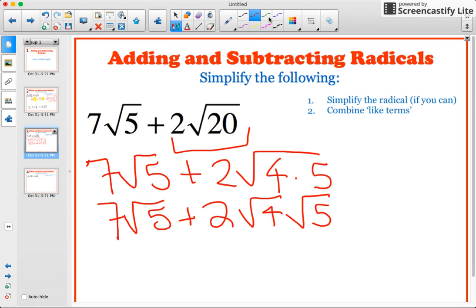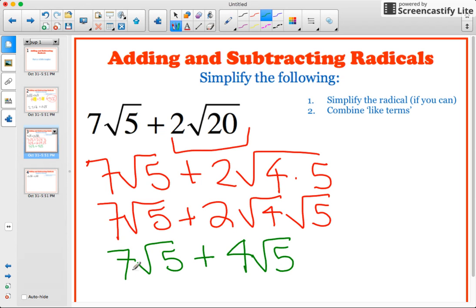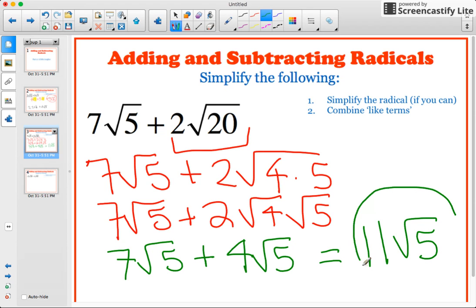I know that this will give me 7 square roots of 5 plus this 2, I know the square root of 4 is 2, so 2 times 2 is 4 square roots of 5. I know that 7 plus 4 is going to give me 11 square roots of 5 as my final answer. So just because you have a first look here, square root of 5 and square root of 20, and they don't look like they're like terms, I know that we could potentially simplify these radicals like we've gotten so good at and combine the like terms.